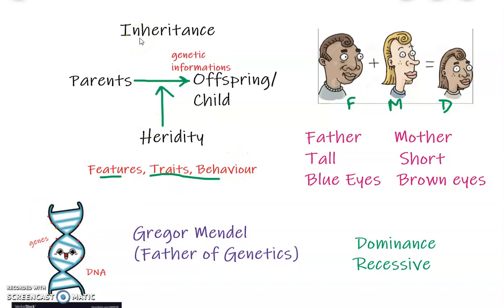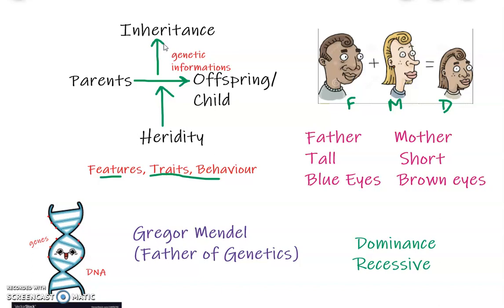So now comes inheritance. These features, traits or behavior are information packed in genes, which are passed on to the offspring by a process known as inheritance. The features, traits or behavior we were talking about in the case of heredity are packed in genes in the form of genetic information.